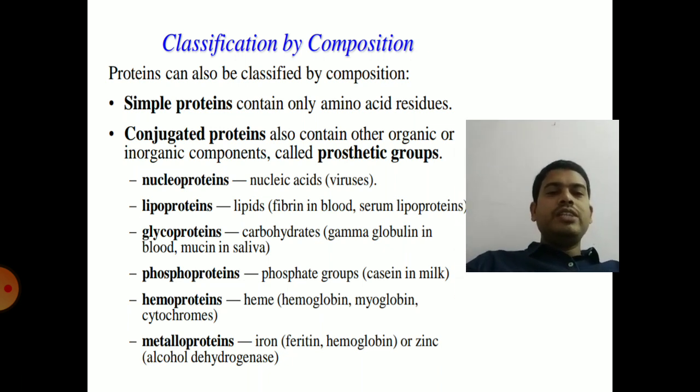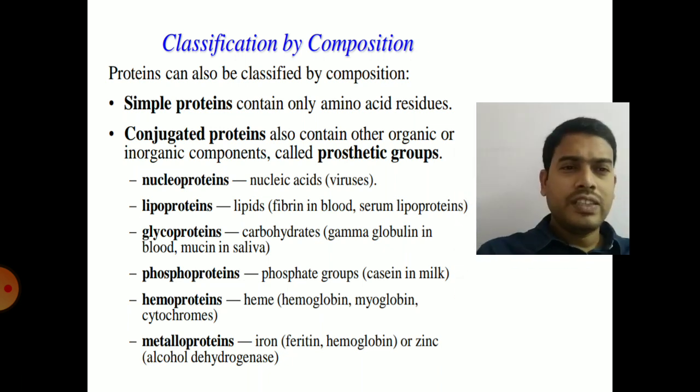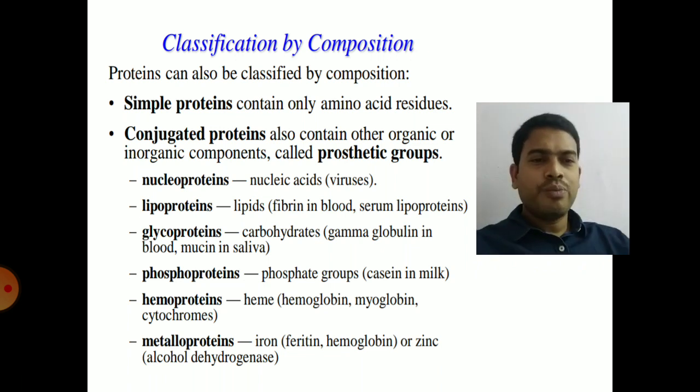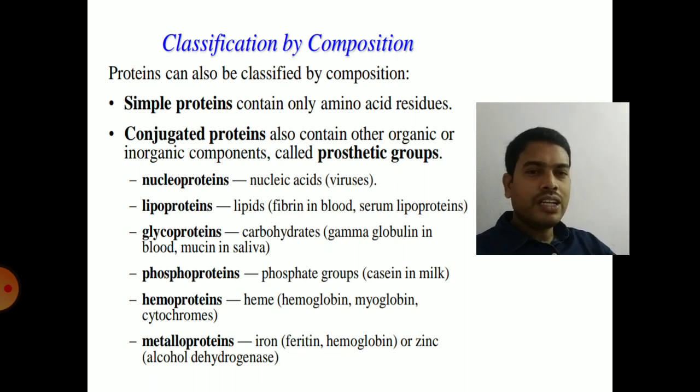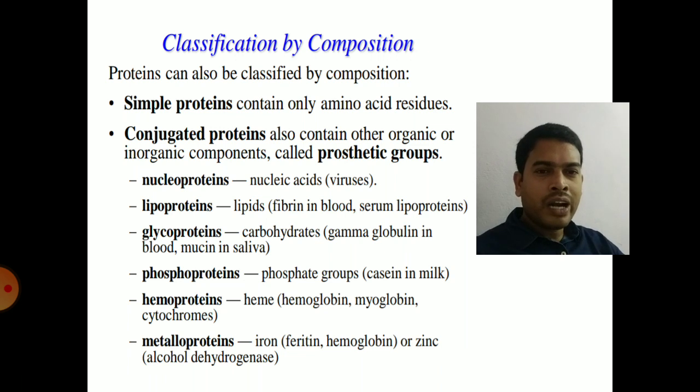So next one is classification of proteins based on composition. Based on composition, proteins are classified into two major groups: simple proteins and conjugated proteins. Simple proteins contain only amino acid residues. Conjugated proteins, apart from the protein part, contain a non-protein part, that is prosthetic groups.